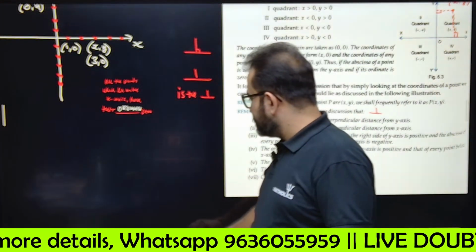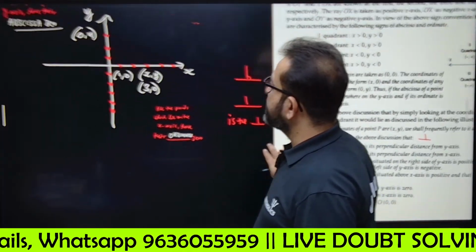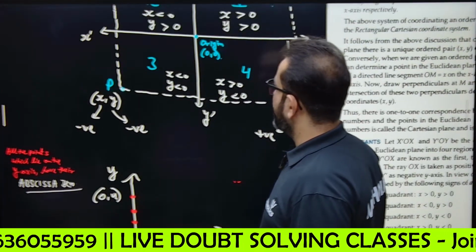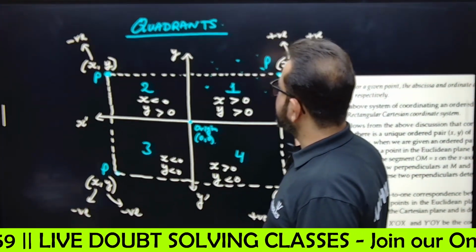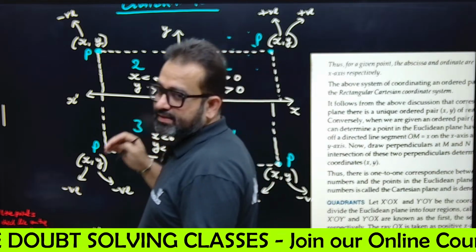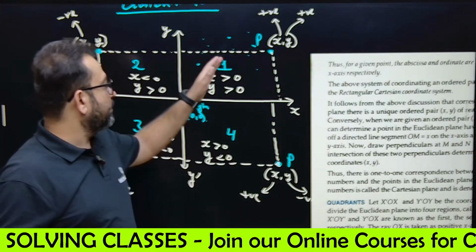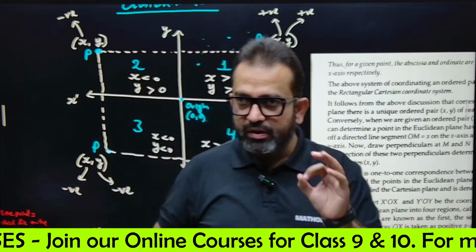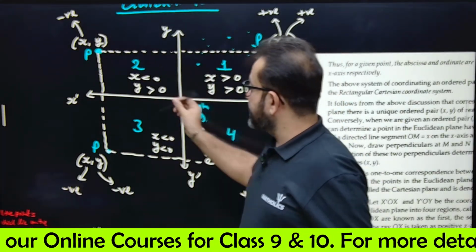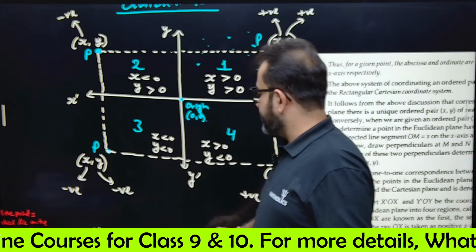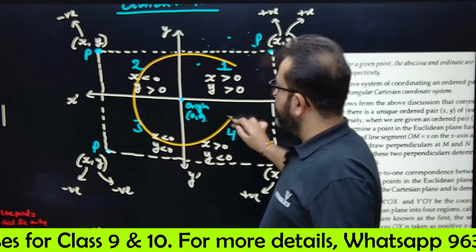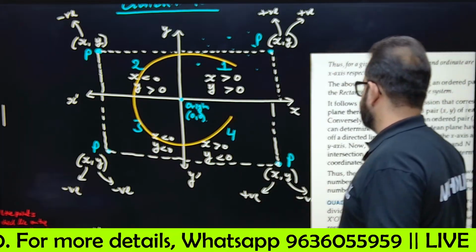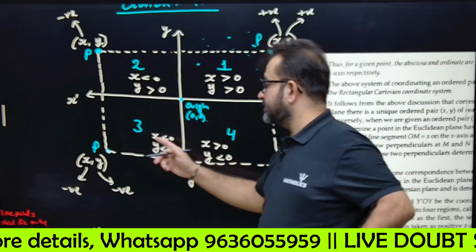Next thing is points on the axes. See this very carefully. If this is the coordinate axis, these are the 4 quadrants: quadrant 1, quadrant 2, quadrant 3, quadrant 4. You have to move in this direction, anti-clockwise. So this is the first quadrant, this is the second quadrant, this is the third, this is the fourth.